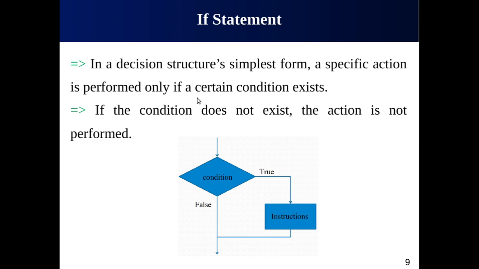For example, I will go for shopping if I have this much amount, or I will take my umbrella if it is raining, or I will go to university if it is not Sunday, or I will meet my friend if I have my own car, etc. All these are examples of if statements.